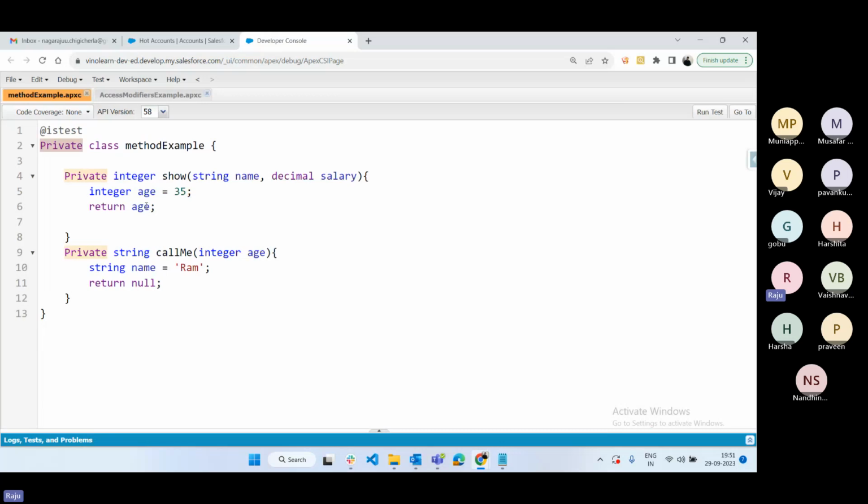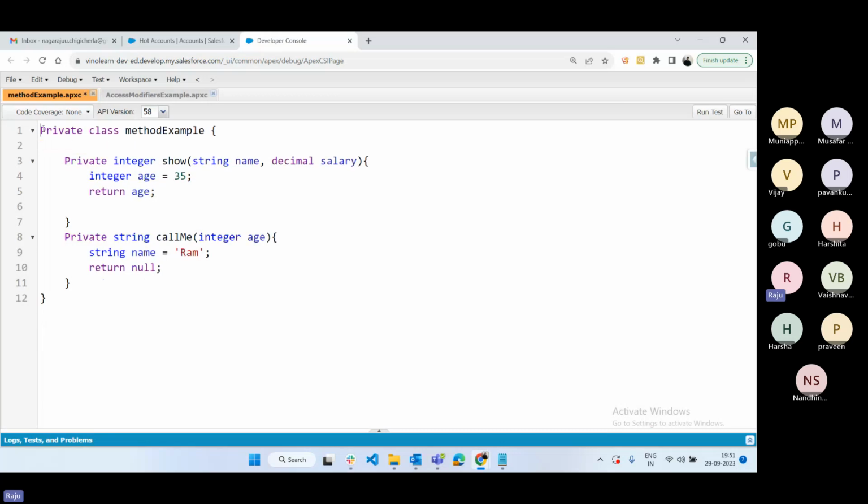If it is public, we can access it anywhere. We can access anywhere in the organization, which means we can execute by the class itself or execute this class by using another class. So that is possible by using public. If it is global, also the same. If we want to expose that class within the organization or outside the organization, suppose you build any web service integration using an apex class, that class must be global.